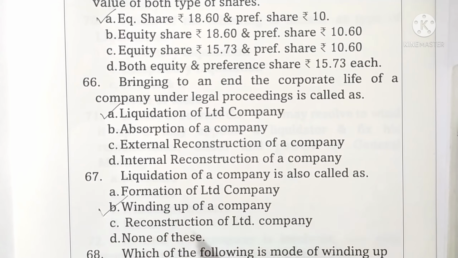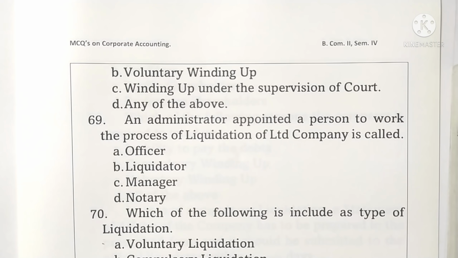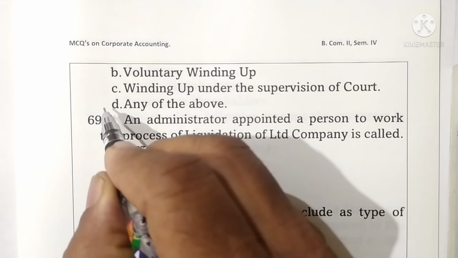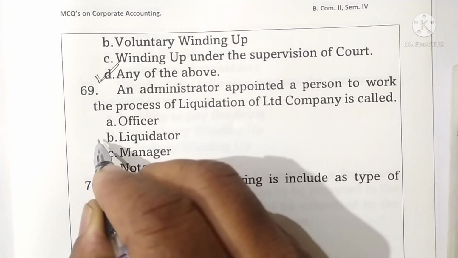Question 68. Which of the following is a mode of winding up? Options are given: compulsory winding up, voluntary winding up, under the supervision of the court, and any of the above. Here option D is correct. Question 69. A person appointed by the administrator to carry out the process of liquidation of a limited company is called a liquidator. Option B is correct.